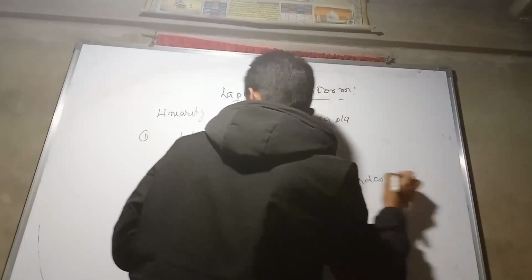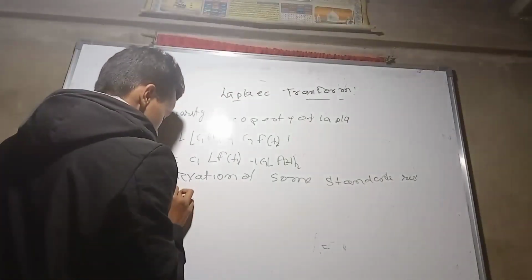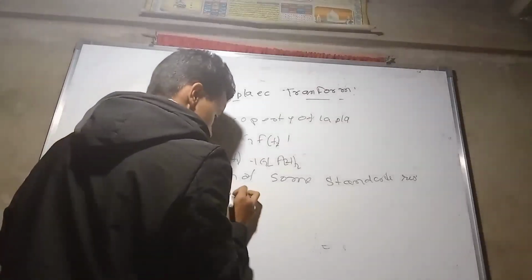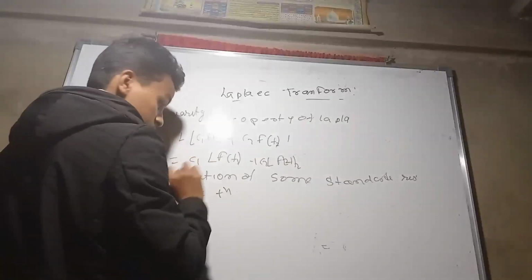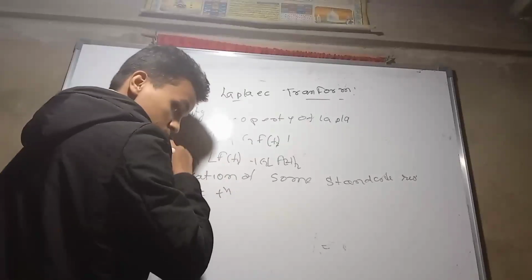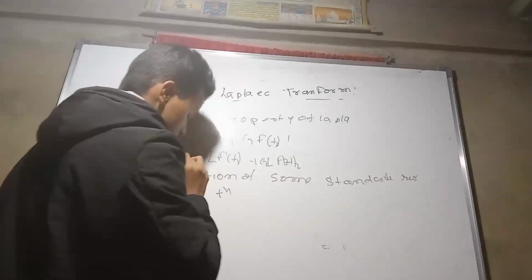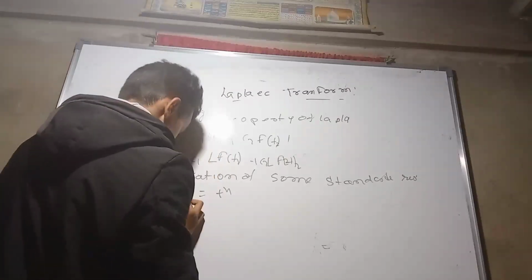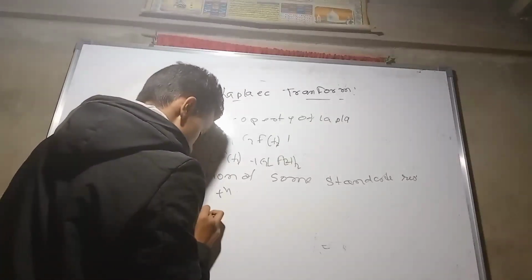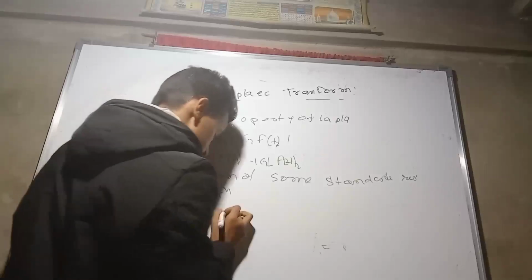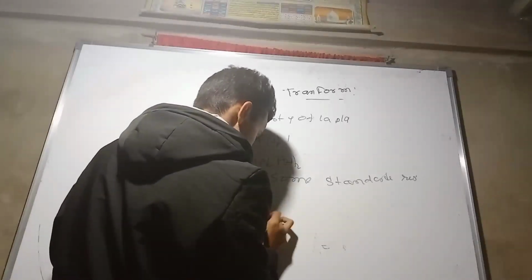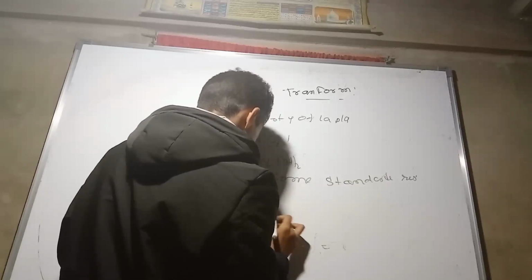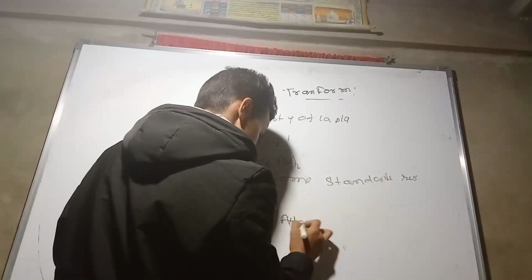Now, when f(t) equals t to the power n, what will be the value of the Laplace transform? You can do it, so pause the video and do it now. I am doing it too, so do it individually. The Laplace transform of f(t) is nothing but the integral from 0 to infinity of e to the power minus st times f(t) dt.